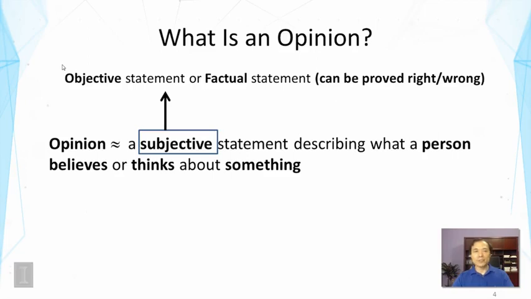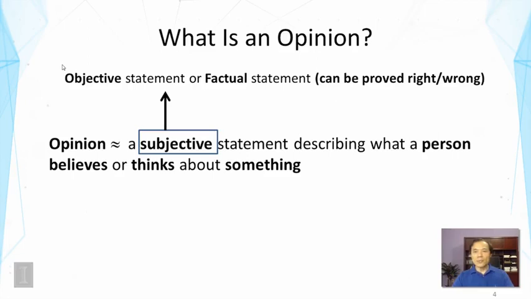But in contrast, if you think about a sentence such as, this laptop has the best battery, or this laptop has a nice screen. Now, these statements are more subjective, and it's very hard to prove whether it's wrong or correct. So opinion is a subjective statement.